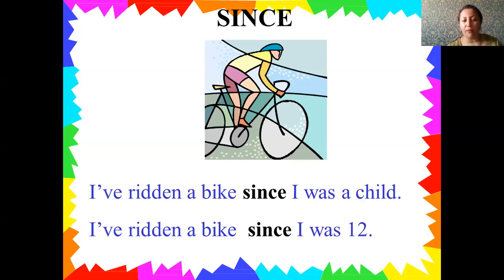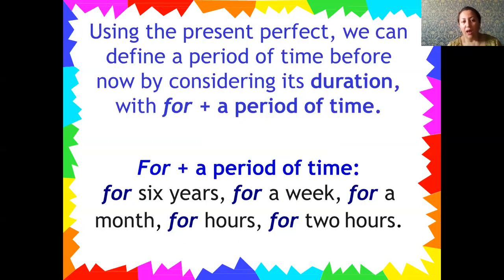I have ridden a bike since I was 12. Here the beginning of the action is also given, the concrete time. When I was 12, I started to learn how to ride, and it is the beginning of my action. And what about for?